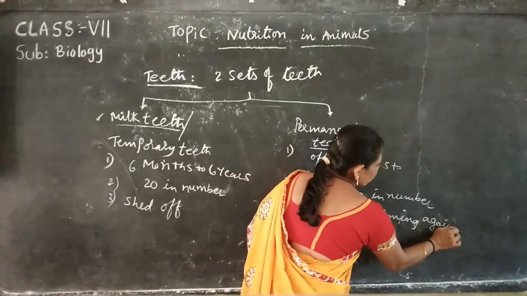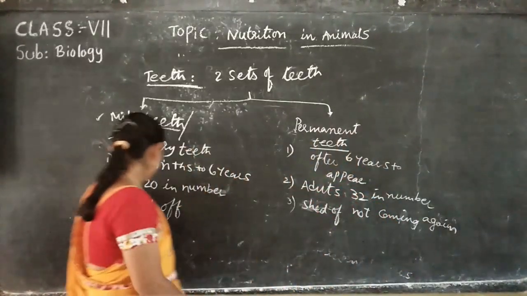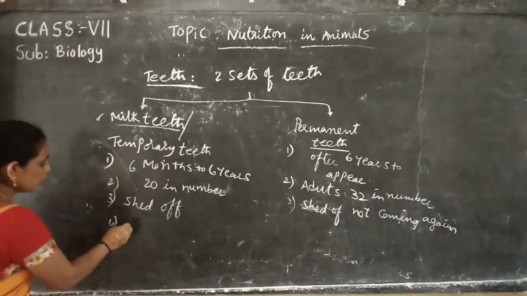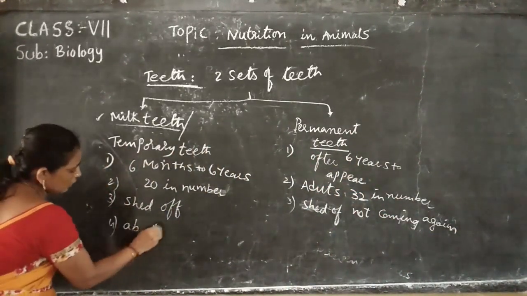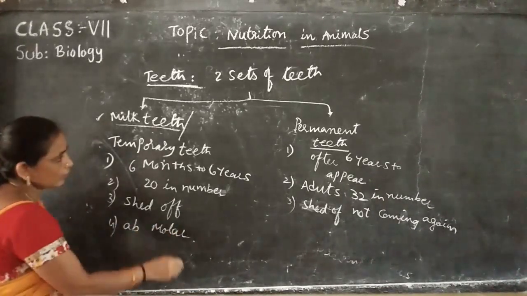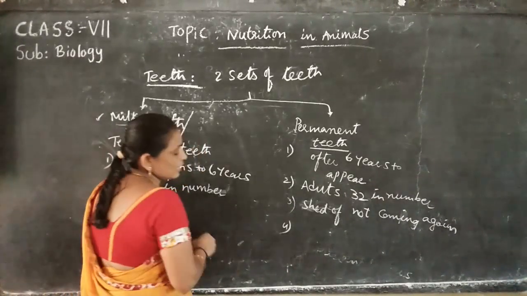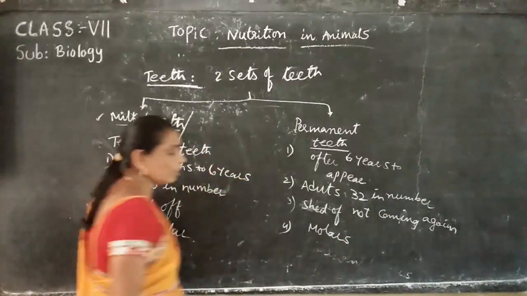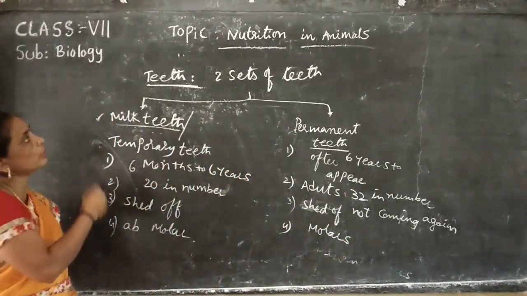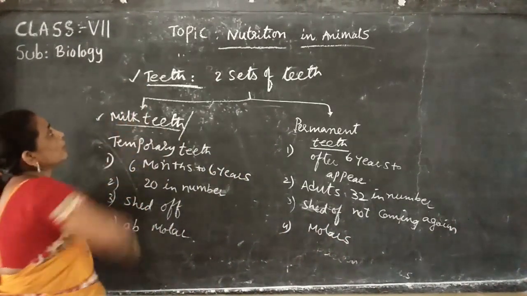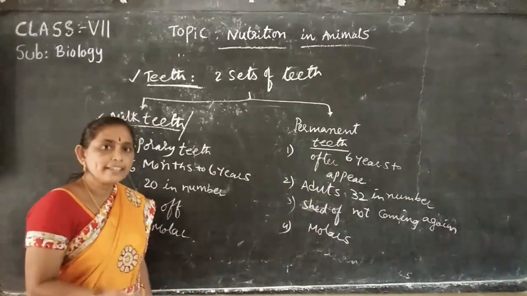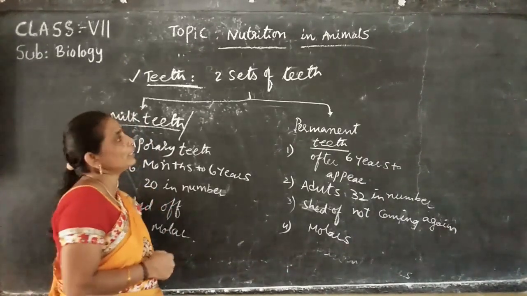Okay, next, the last one: in children molars are absent. Then in adults molars are present. Observe carefully: teeth help in chewing, cutting, tearing and grinding the food materials.